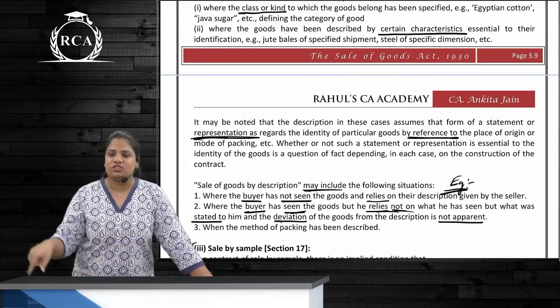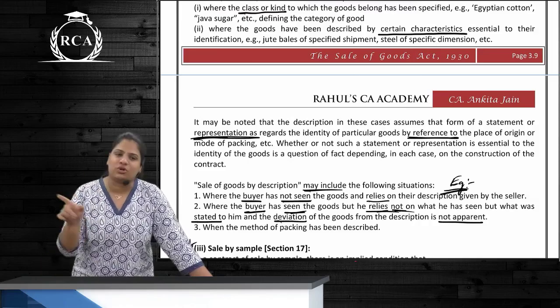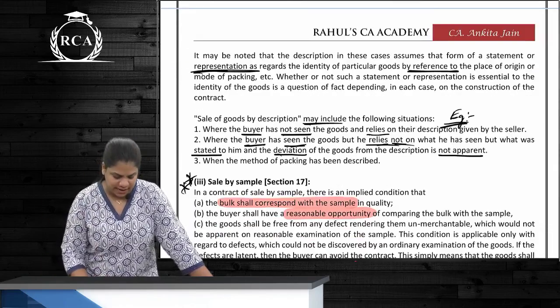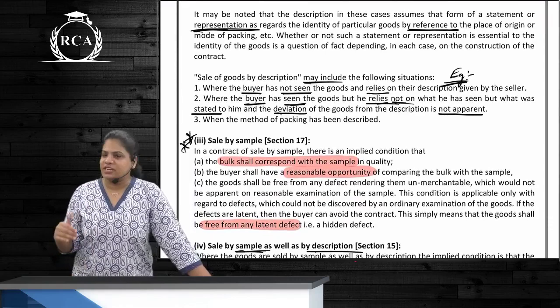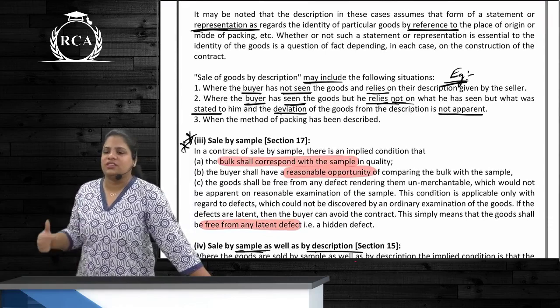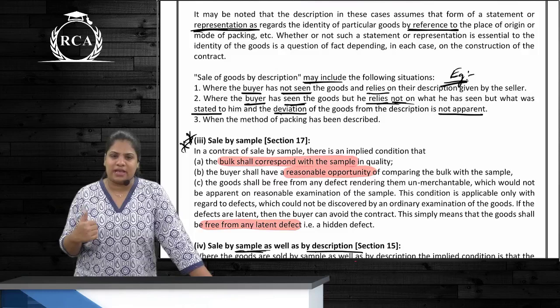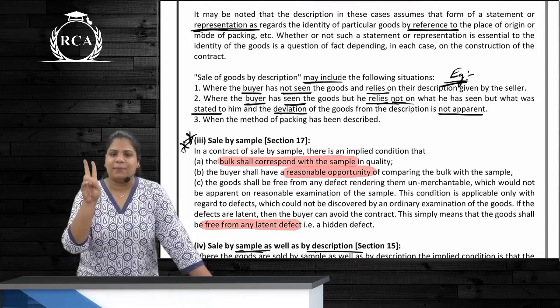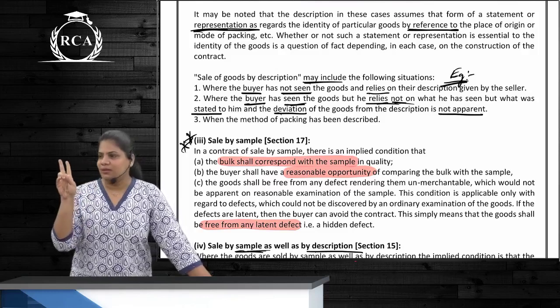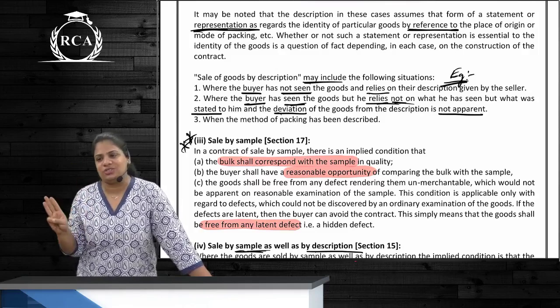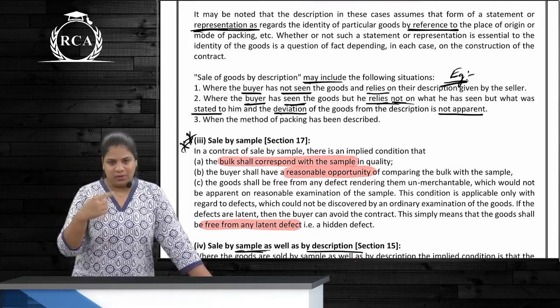A woolen sweater, woolen is specified, this also can be a description, okay? Then sale by description can include these three situations. Tell the examples first: the reaping machine example, then the antique vase example, and the last one is the gulab jamun example. Okay, now tell the wordings.